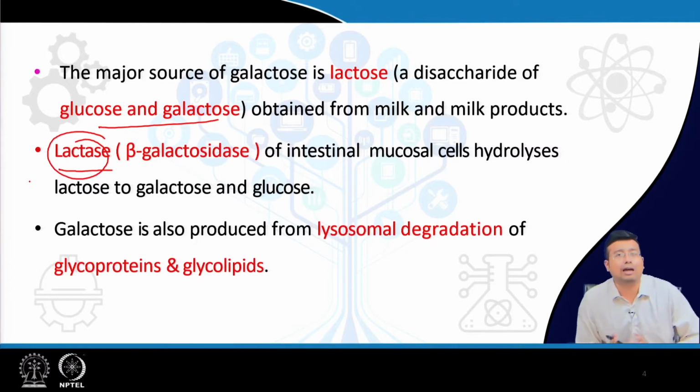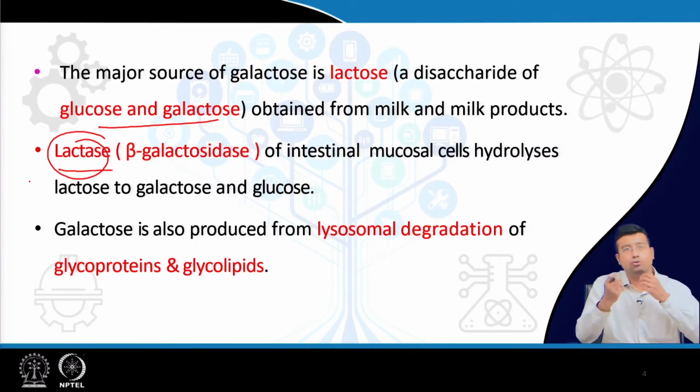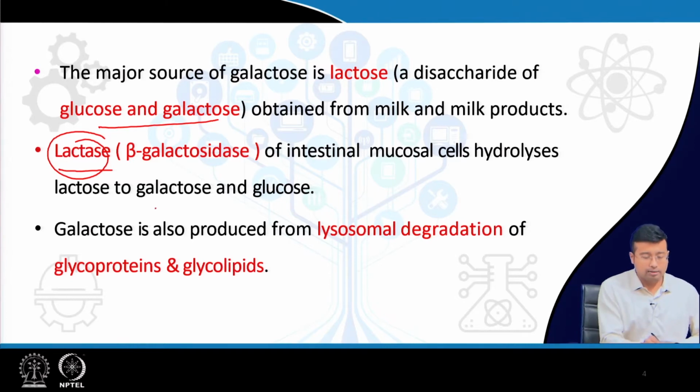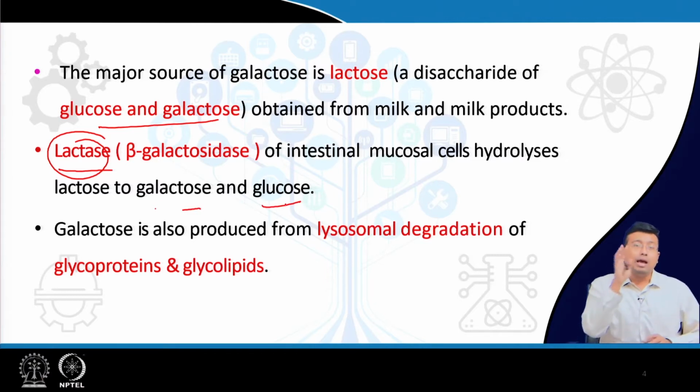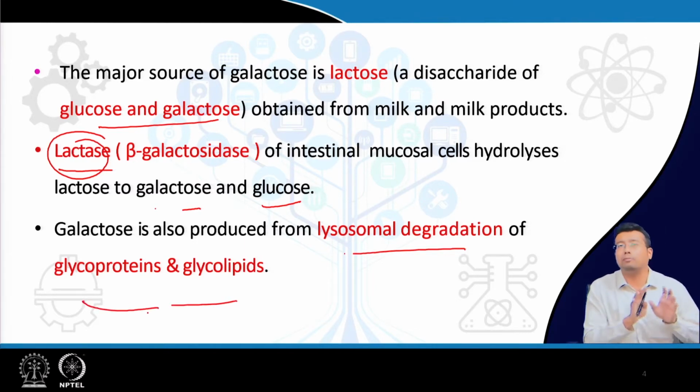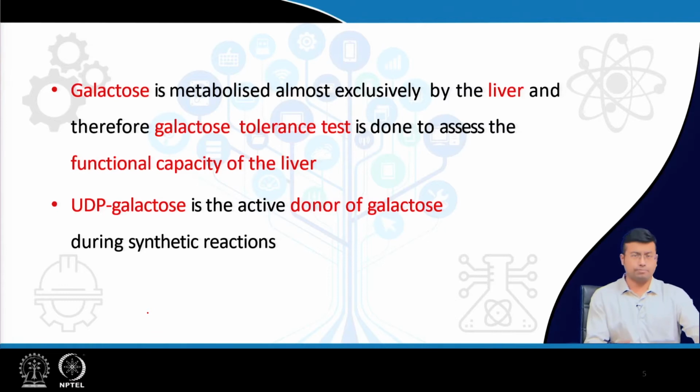So, suppose we do not have lactose intolerance, lactase is intact, and now the glucose and galactose are being absorbed by the intestinal system, right. So, lactase is hydrolyzing lactose into glucose and galactose and then they are absorbed. How is galactose produced in our system? The absorption is about the oral food intake. It is also produced from lysosomal degradation of glycoproteins and glycolipids. It is one of the processes by which galactose can be produced in the body, but the major source is from diet, especially milk and dairy products.